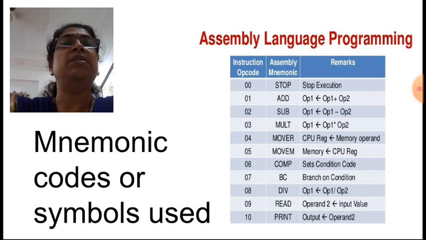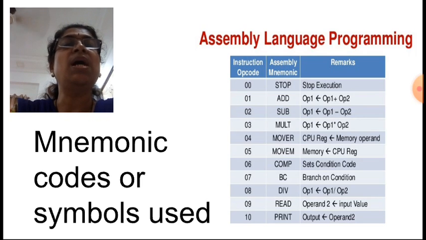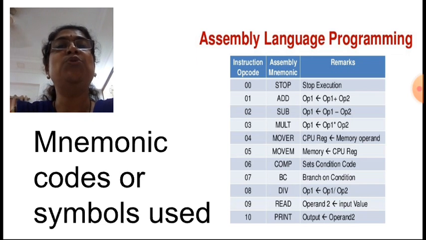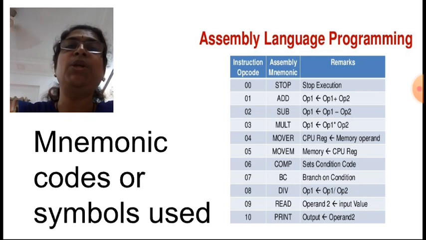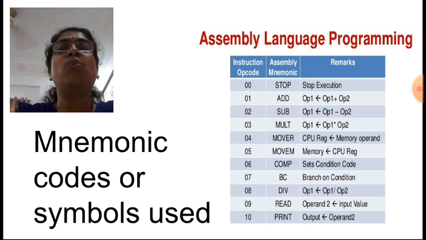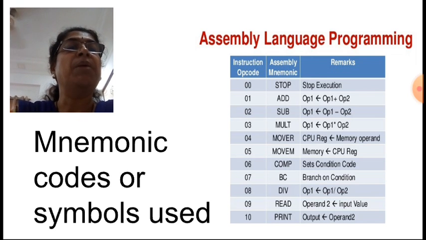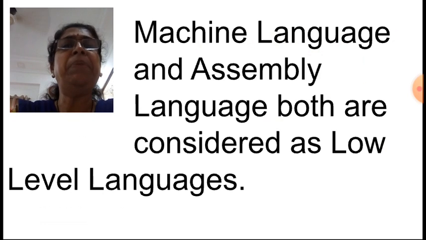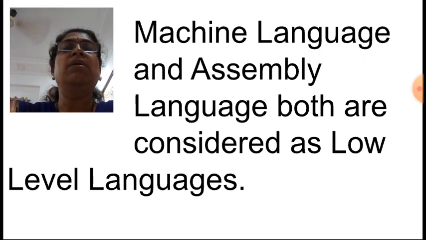Now then comes the assembly language programming. In this, instead of binary codes, mnemonic codes or symbols were used. Now to translate this assembly language into machine language, translator programs were used, and the translated code was called object code. Because of machine dependency and very low execution speed, machine language and assembly language both are considered as low level languages.